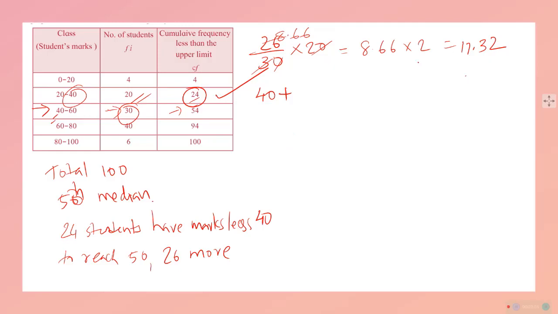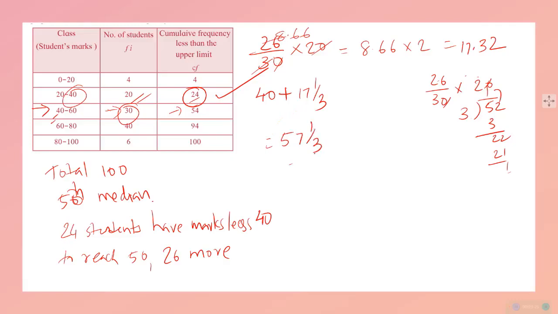Or if you divide and find out, you may get it in another form. You will have 26 upon 30 into 20. Cancel these two. This is equal to 52 upon 3. 1 3s are 3, 22, 7 3s are 21, 1 upon 3. So you can write 17 and 1 upon 3. The textbook has done it like this. So you will write 57 and 1 upon 3 is the median mark. है ना, 40 और 60 के बीच में. This way we can approximately find out.